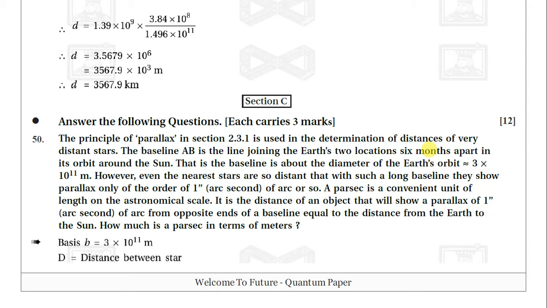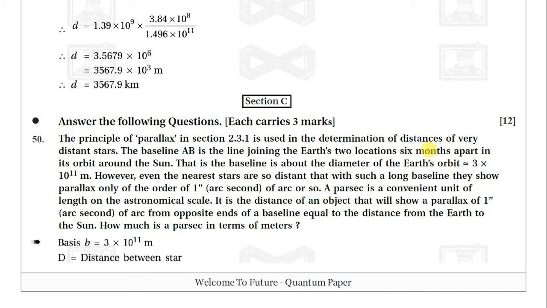It is the distance of an object that will show a parallax of 1 arc second from opposite ends of the baseline equal to the distance from the Earth to the sun. How much is a parsec in terms of meter? So the baseline is 3 into 10 raised to 11 meter.